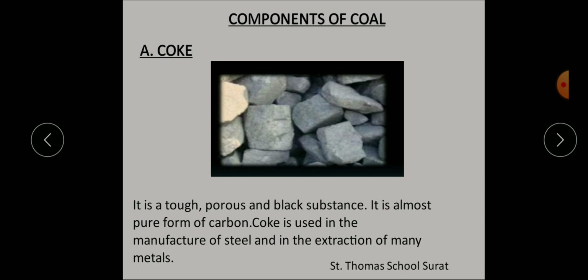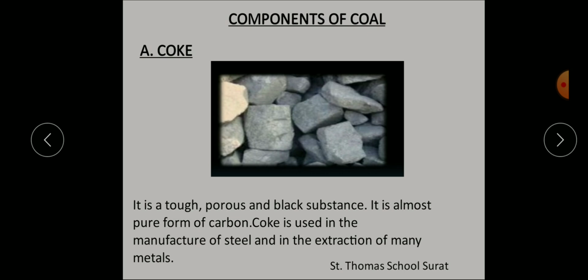This solid residue which is left behind after dry distillation of coal, after all the heating process is over, is what?